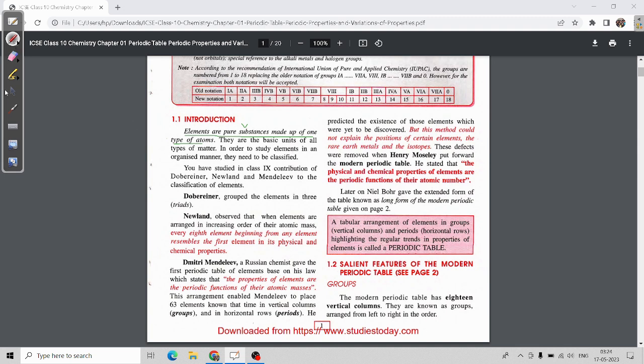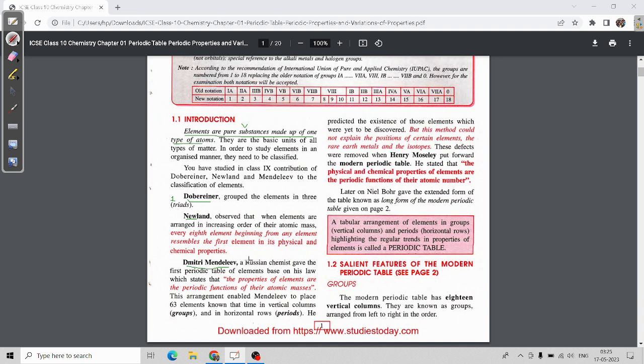Now if we check the next, we are able to know there are three scientists: Dobereiner, Newlands, and Dmitri Mendeleev. The first is Dobereiner's triads.